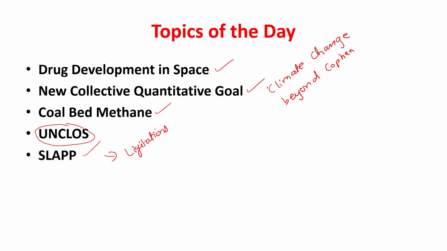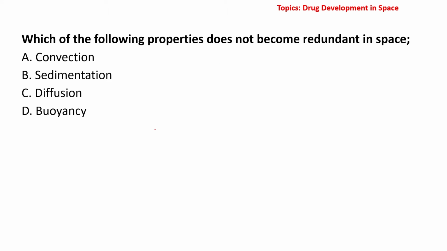Chalo, let us see what drug development in space is. So NASA has come up with an idea of utilizing zero gravity or microgravity in space for the purpose of formulation of drugs.